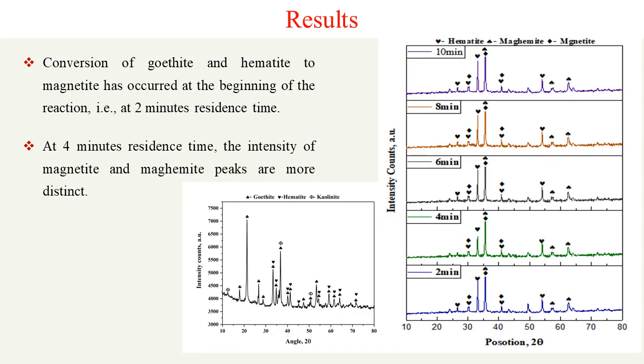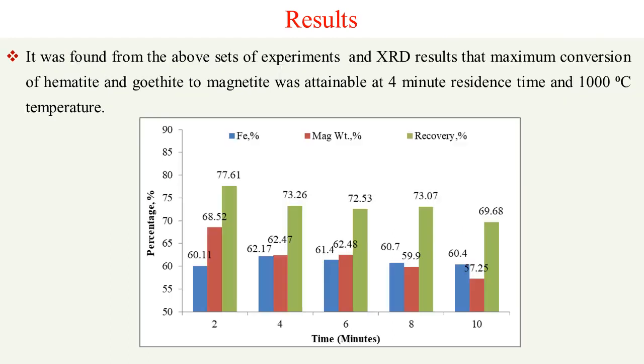And this is the result. You can see that goethite and hematite are converted to magnetite and maghemite. It started at 2 minutes itself, and at 4 minutes you get a sharper peak. However, if you increase the residence time, there is a decrease in the mag weight and the grade.